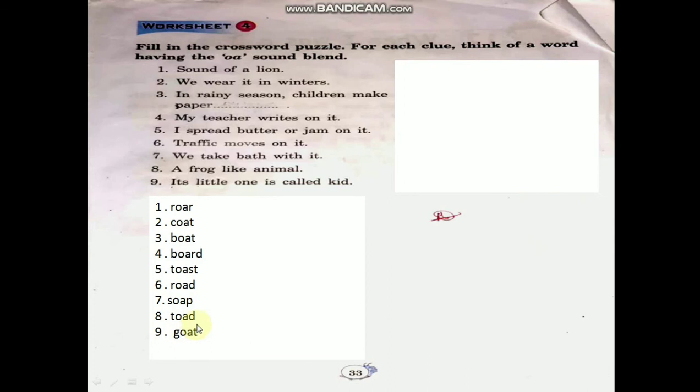Toad. In the lesson also toad is there, no, children? T-O-A-D, toad. Its little one is called kid. Goat. G-O-A-T, goat. These all words blend OA sound. Okay, children. Road, coat, boat, board, toast, soap, toad, goat.